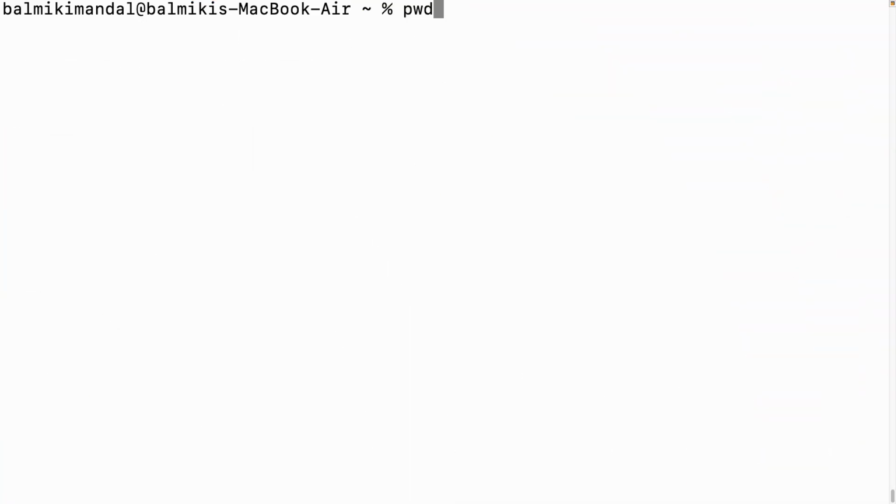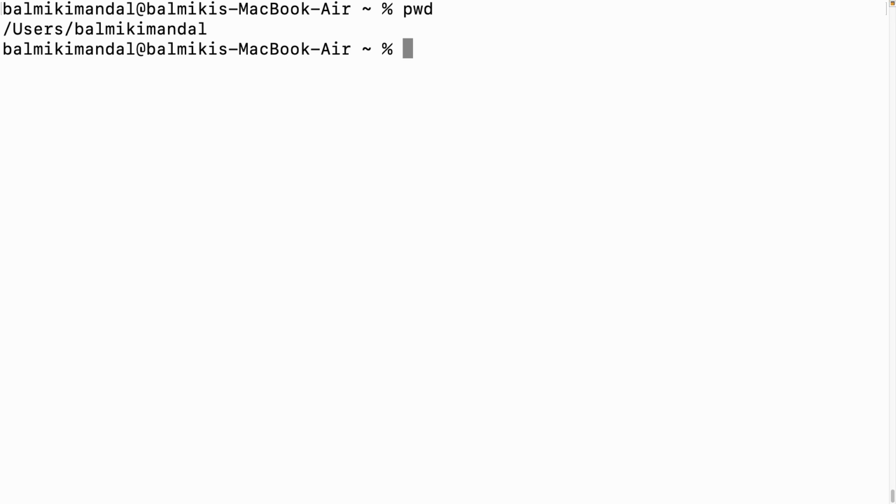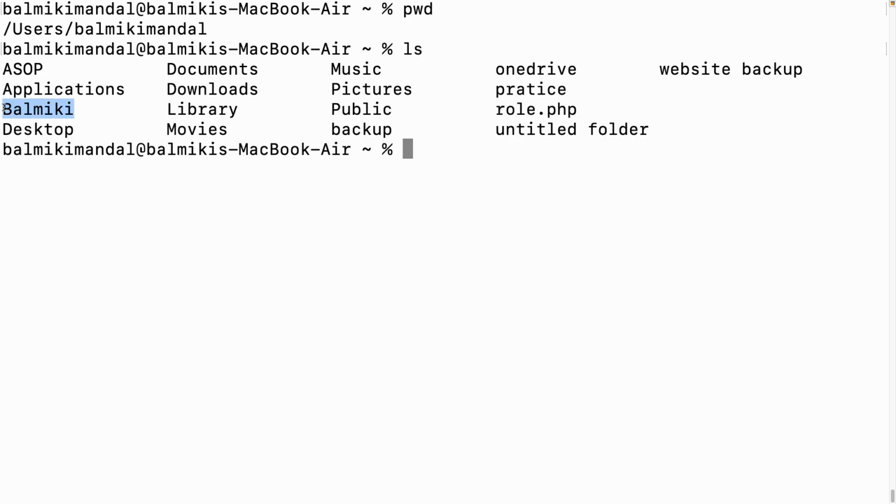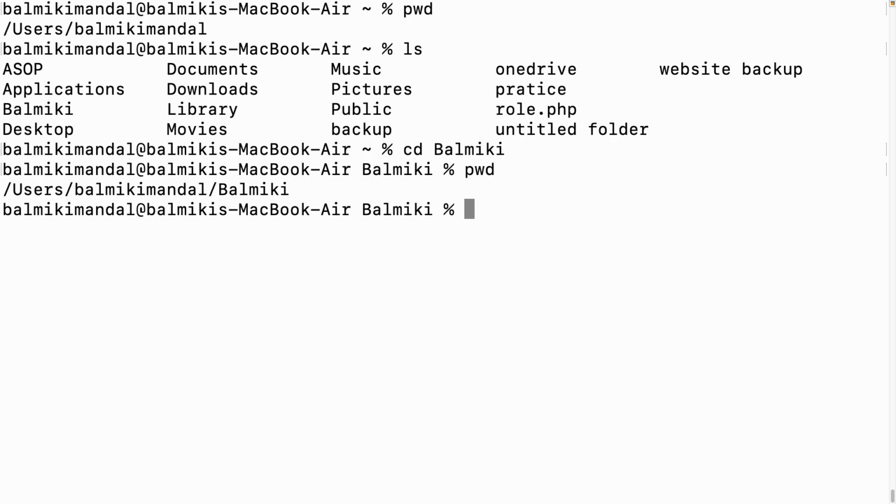If I type pwd, it means my present working directory. So what is my present working directory here? /user/Valmiki Mandal. For practice purposes, inside this directory I made one directory called Valmiki. How can we go to that folder? cd Valmiki. Now if we see pwd one more time, what is my present working directory now? My present working directory is /user/Valmiki Mandal/Valmiki.